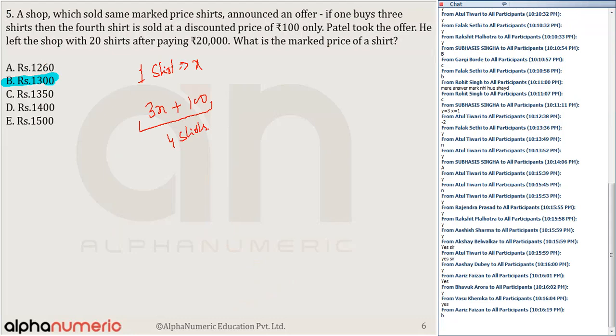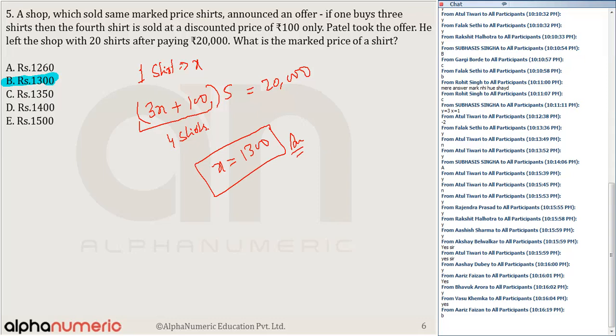Patel took the offer and he left with 20 shirts. So if I multiply it by 5, can I say 4 5s are 20? Five bundles, and that is equal to 20,000. That is how it will be, right? Because in 20 shirts you can see there will be 5 groups here. So we know that the value of 3X plus 100, just simplify this and you get the value of X, which comes out to be 30. So that is the answer.